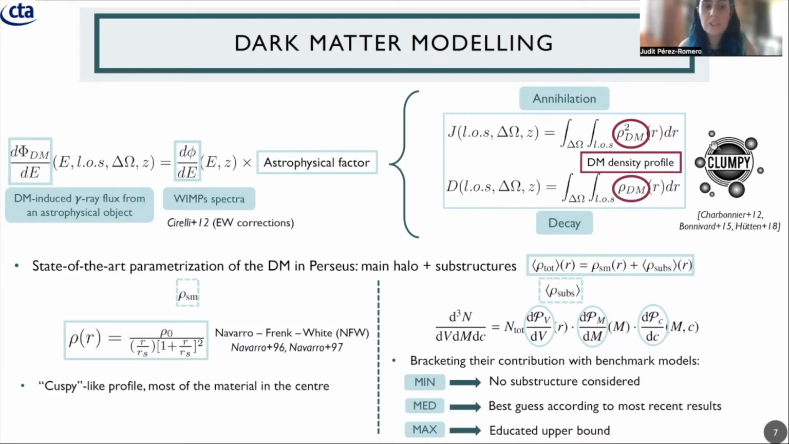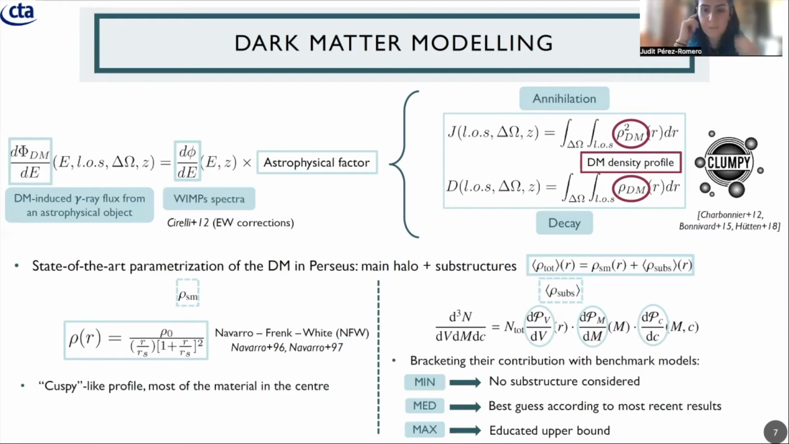Then what we want to do is to perform a state-of-the-art parametrization of the dark matter in Perseus. And for this, we are going to include the dark matter distribution of the main halo of Perseus, but also, according to the lambda CDM structure formation processes, we expect a bottom-up hierarchical scenario, where the first structures that are formed are the smallest ones, and then via accretion and collapse, these structures form bigger and bigger structures. So in these biggest structures, we expect a lot of these smallest structures, and we are going to include